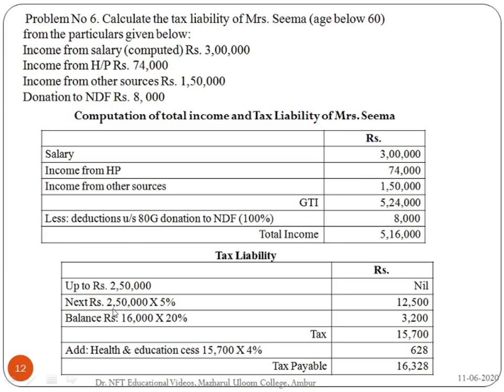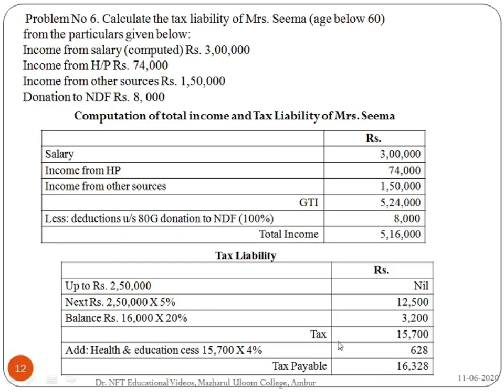Her total income is 5,16,000, so she comes into the bracket of 2,50,000 to 5 lakh as well. So 2,50,000 into 5% is 12,500. Then from 5,16,000 you deduct 5 lakhs, that gives you 16,000. 16,000 into 20% is 3,200.